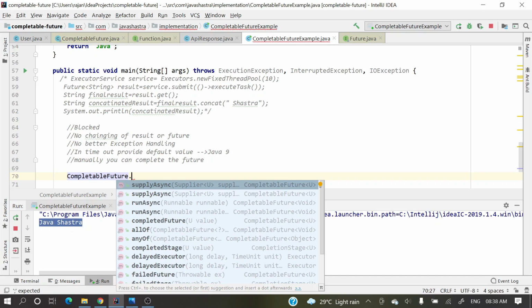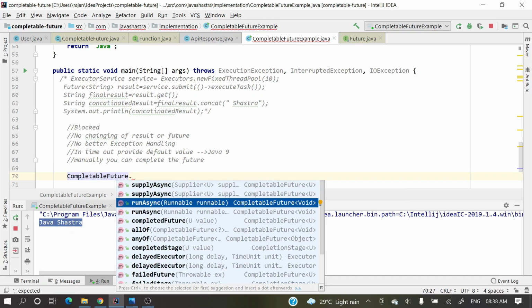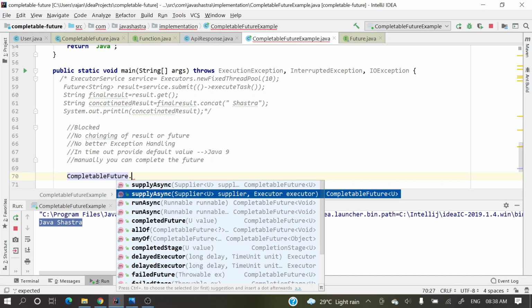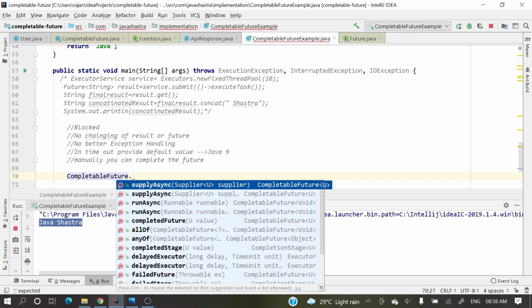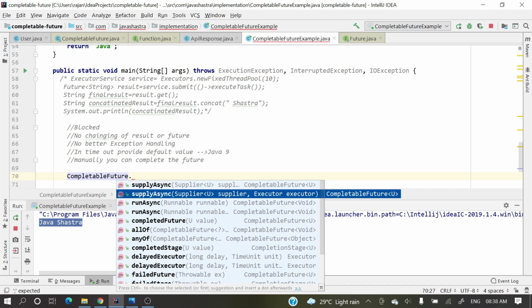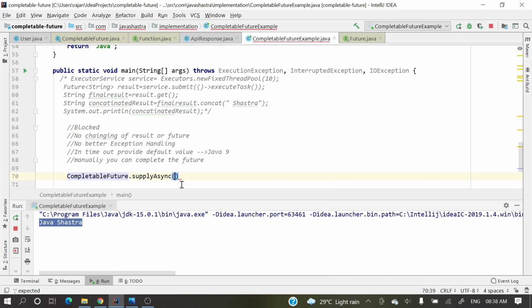If you see CompletableFuture dot supplyAsync and runAsync, these two factory methods are very important. supplyAsync takes a supplier, and there is an overloaded method which takes a supplier and a custom executor. If you want to use your own thread pool, you can use this overloaded method. But if you want the default thread pool, like the ForkJoinPool, then you can use supplyAsync with just a supplier argument.